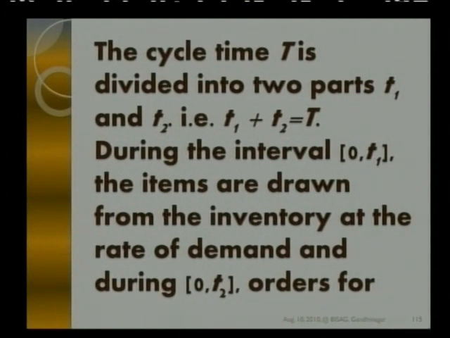So in this case also we will have two parts of the time period, T1 and T2. During T1 we will have inventory with us, and during T2 we will face shortages, and the total cycle time will be the sum of these two time periods.